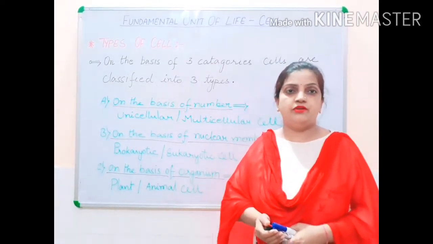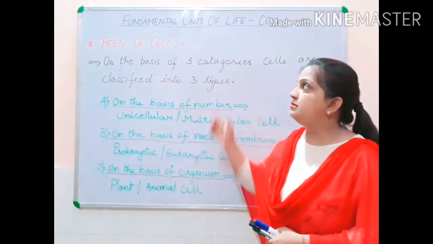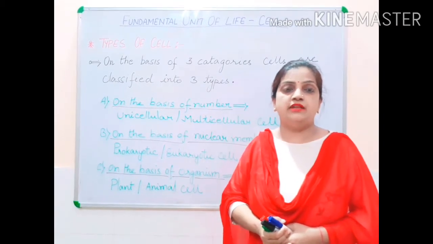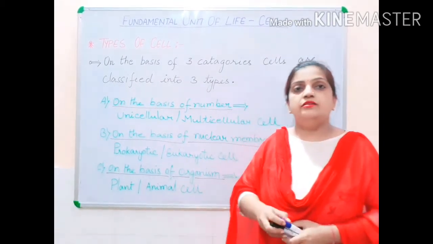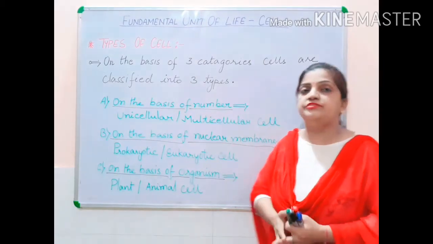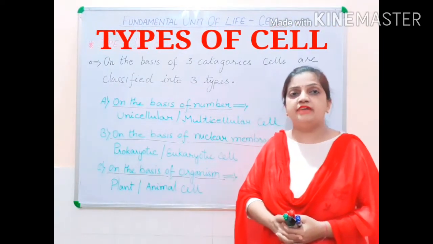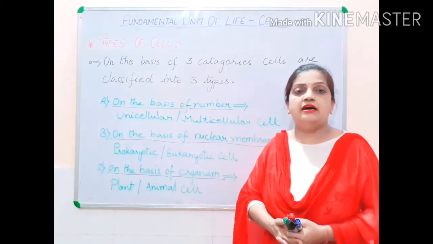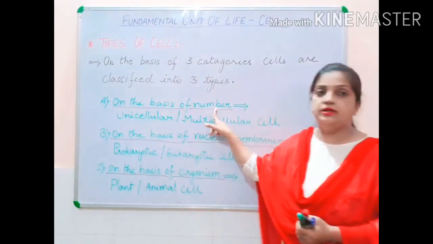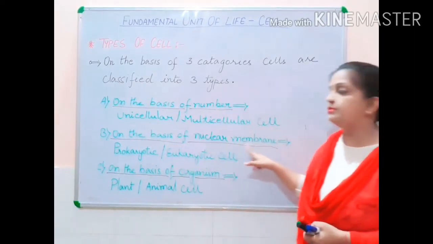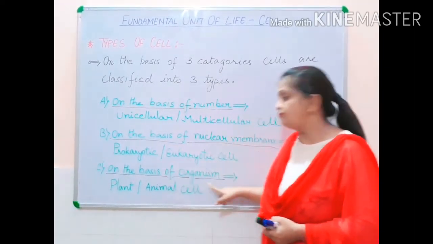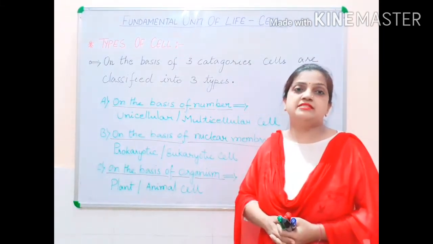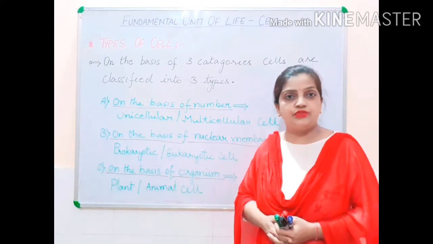The next topic of the cell is the different types of cell in the chapter Fundamental Unit of Life. Now children, today we will be discussing different types of cells, which have been divided on three bases: on the basis of number, on the basis of nuclear membrane, and on the basis of organism. These are the three categories on which the cells have been divided into types.